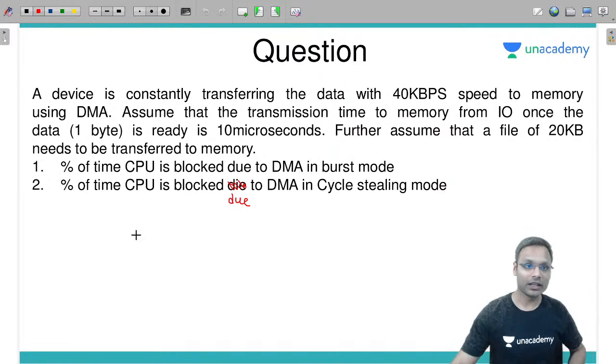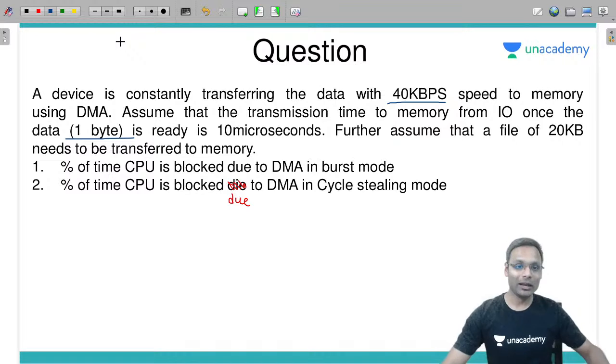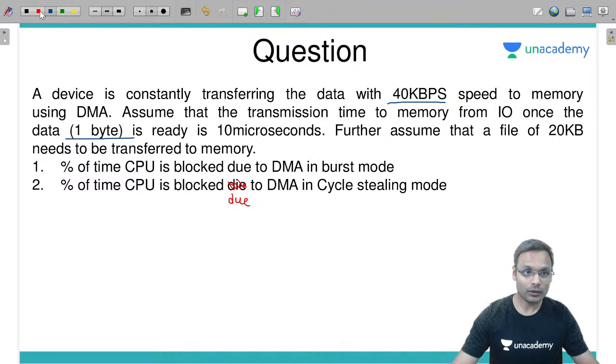Let's solve this particular question. First of all, let's try to understand what the speed and the data size are. The data size is 1 byte. Now the speed is 40 kbps. So 40 kilobytes